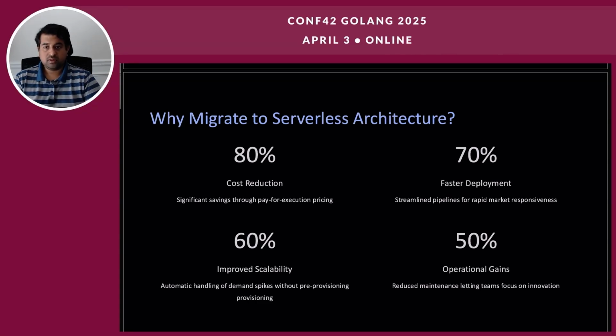Improved scalability, up to 60%. Platforms automatically scale resources based on demand, eliminating the need for manual provisioning or capacity planning. This ensures that applications can handle sudden traffic spikes without performance degradation. The 60% highlights the significant benefits of serverless, enabling applications to handle unpredictable loads with ease. This auto-scaling capability ensures a consistent user experience even during peak usage periods.